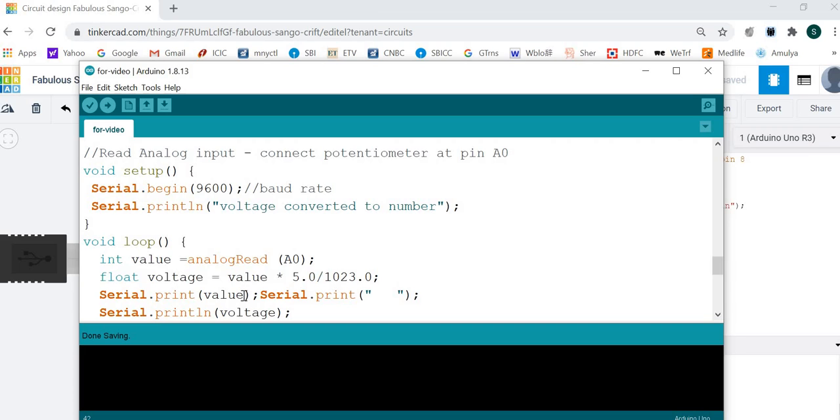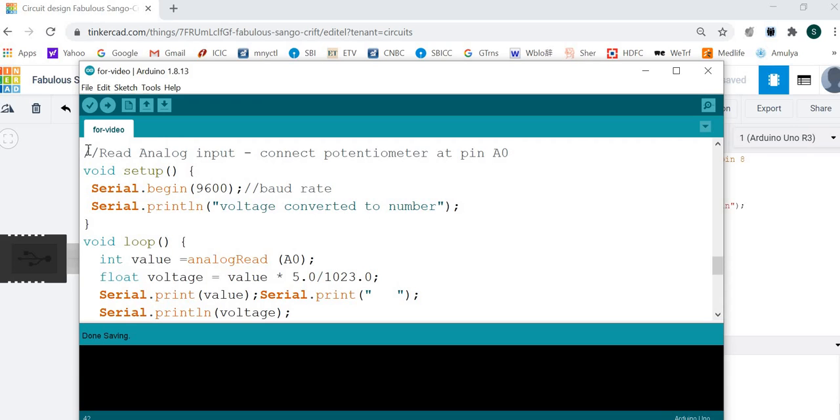Now we want to print the value, that is a number, on one line. Then maybe some space, and on the same line the voltage will be displayed. With serial print the value is displayed but the line does not change. When you say serial println, after displaying the voltage, it will go on to the next line.